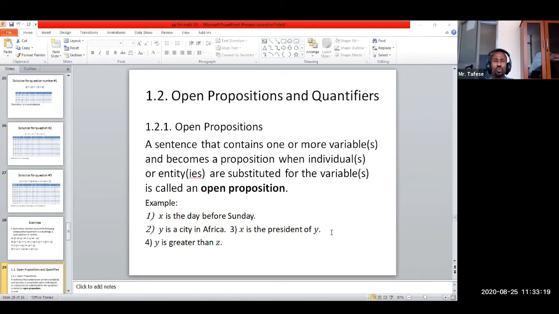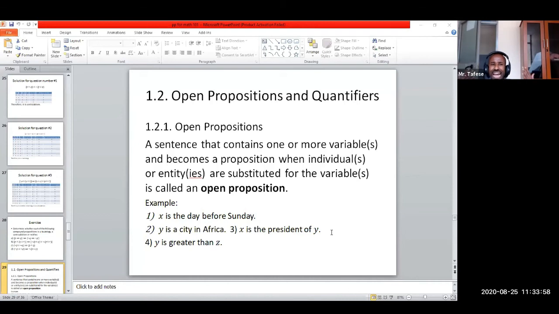The square of every real number is greater than or equal to 0. So it is true. But if the sentence becomes x squared is greater than 0, this is false, because it may not be true for every number. If you insert 0, 0 squared is 0, so it will not be greater than 0. 0 greater than 0 is false.